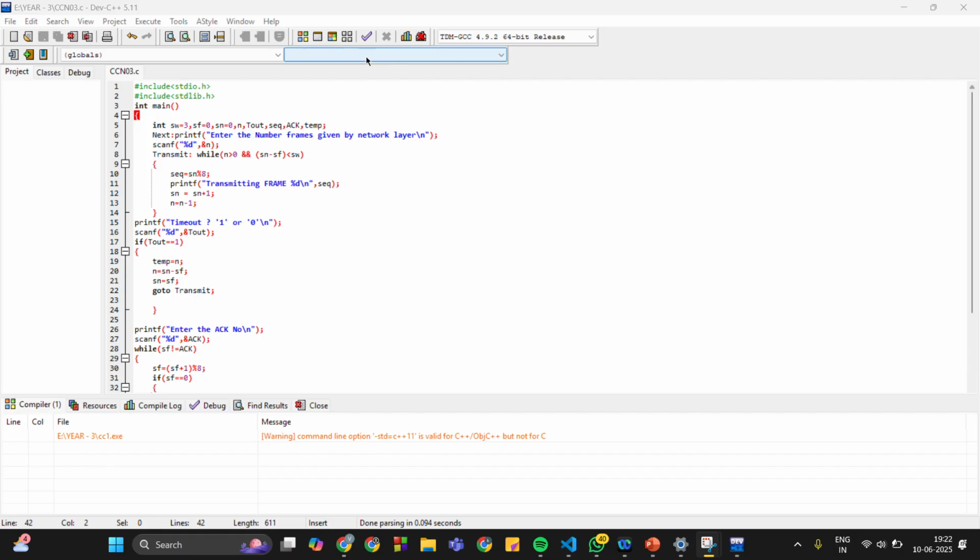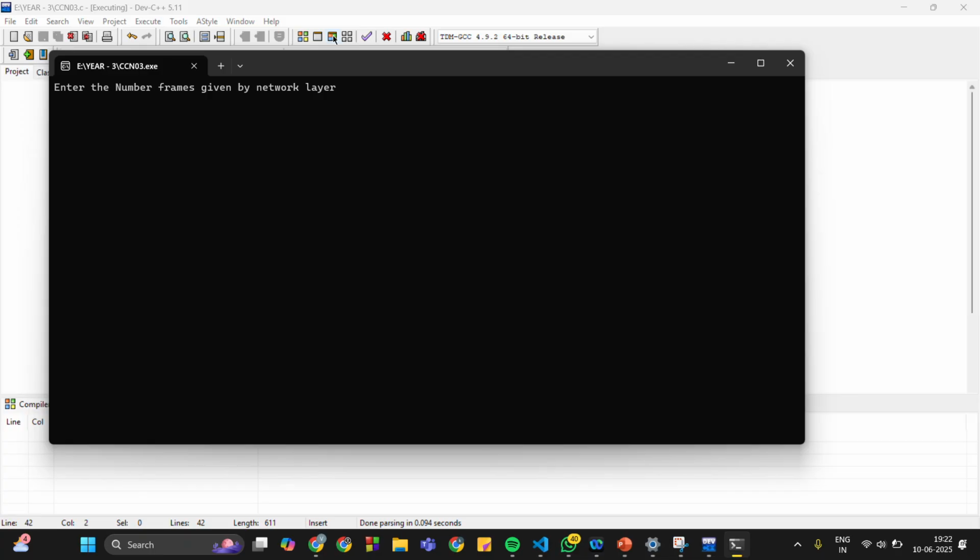Let me just execute this. Now enter the number of frames given by the network. Let's assume the number of frames is 3. Now it shows that 0, 1 and 2 have been transmitted. Now timeout, let me press 0. It means that now it asks for the acknowledgement number, and let me just give it as 1.